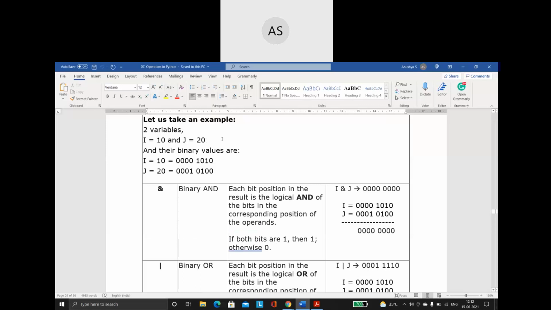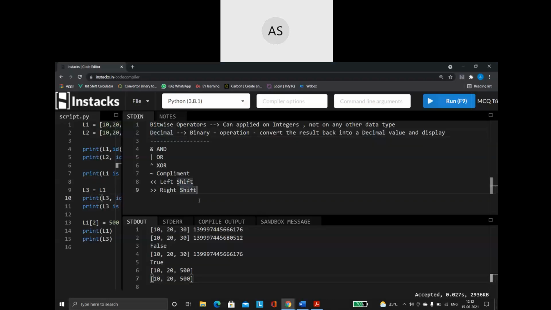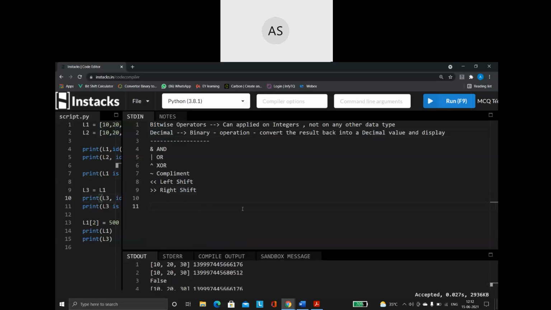Okay. So here you go. I'm taking these two variables. So what is the first thing we are going to discuss? We will be discussing first about the bitwise AND operator. And the symbol for the AND operator is the ampersand symbol.